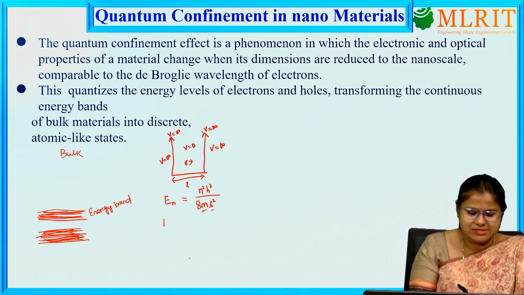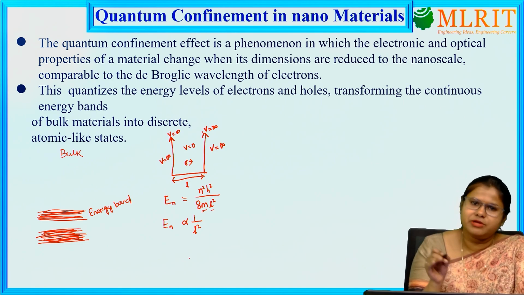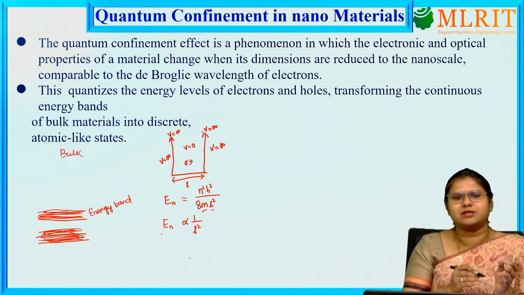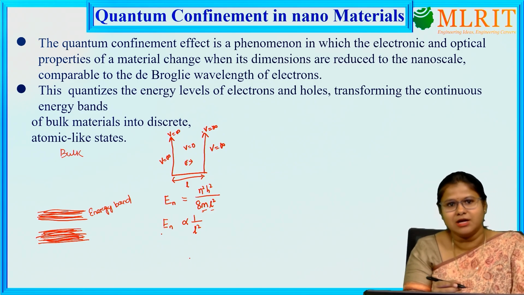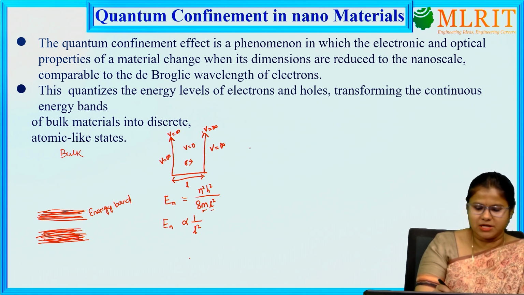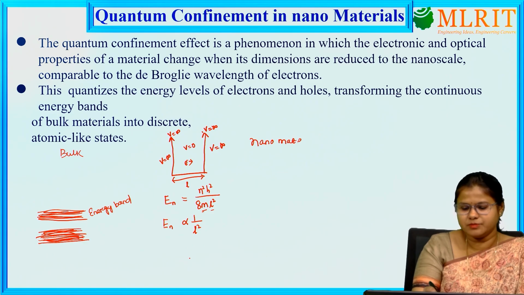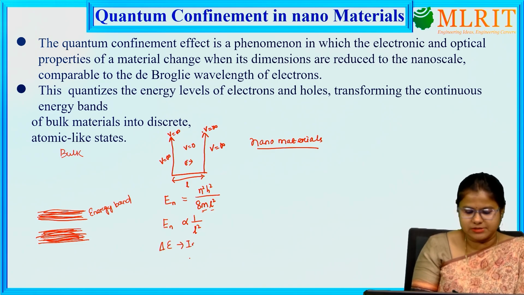We can see this energy En is inversely proportional to the square of the length of the box. So if the length decreases, the energy will increase. As we restrict the particle to move within a smaller dimension, it will get a higher value of energy, and due to this we will get discrete energy. This was in case of bulk material, but in nanomaterials, due to this discrete energy, the energy difference delta E will also increase.